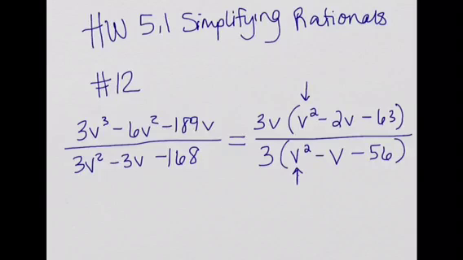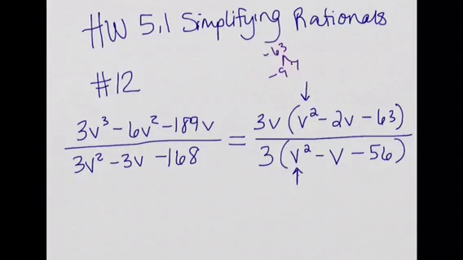Let's start with the top one. I need factors of negative 63 that add up to be negative 2. And when I do that math, I got a negative 9 and a positive 7.